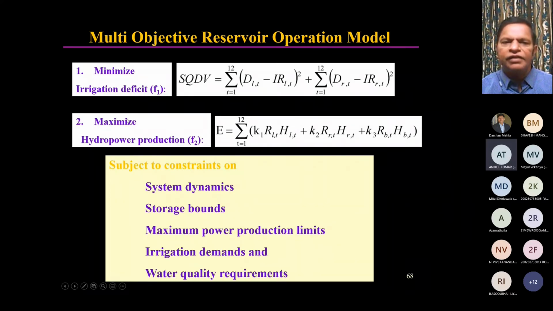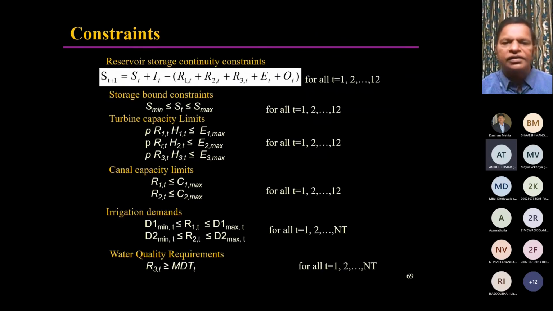So maximize hydropower, minimize irrigation deficit, subject to all the constraints like system dynamics continuity equation, storage bounds, maximum power production limits, irrigation demands, water quality requirements. All those things will come into the picture. So a large number of constraints are there. All these constraints are shown here. Don't try to read them, because you can see that there are 10 sets of constraints for each month. So 10 into 12, 120.